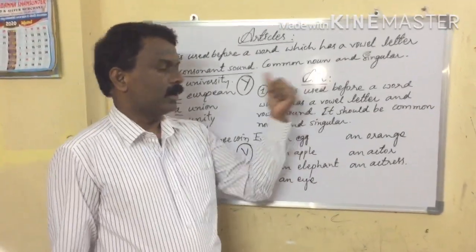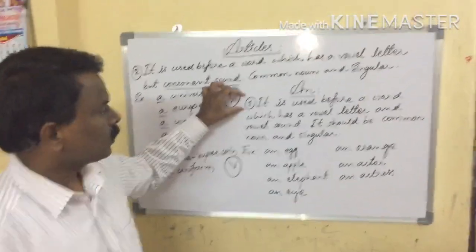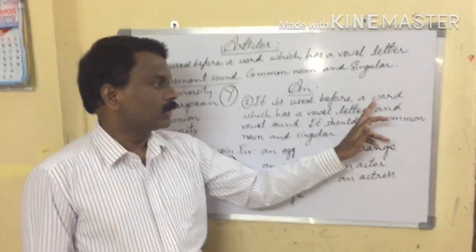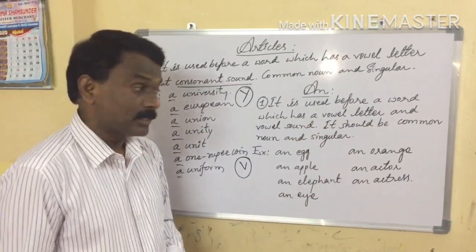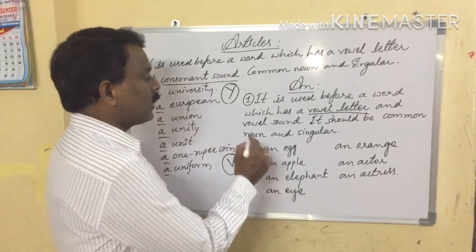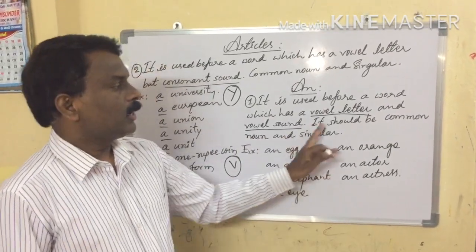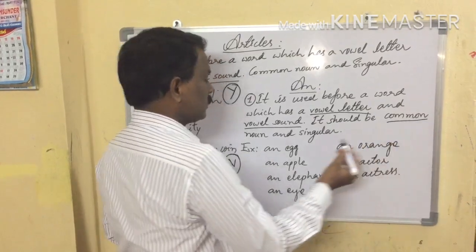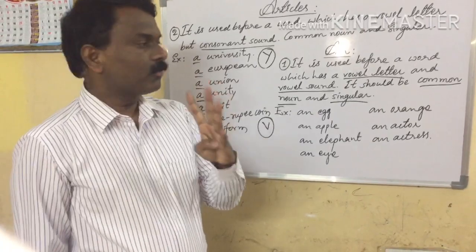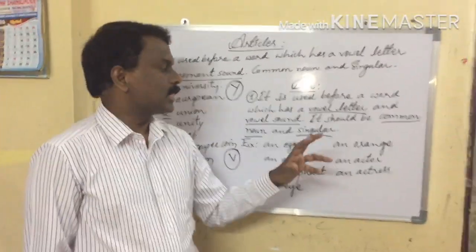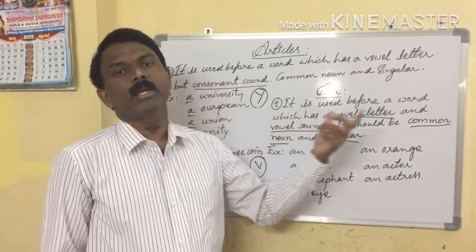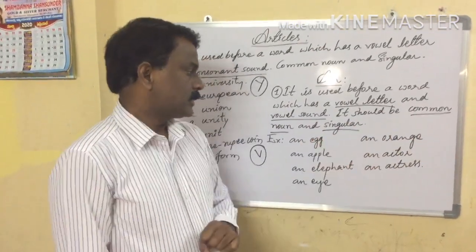Next one, "an". Okay, first rule for "an". What's the first rule? It is used before a word which has a vowel letter and a vowel sound. It should be a common noun and singular. What are the four rules here? A word which starts with a vowel letter and vowel sound. It should be a common noun and singular.